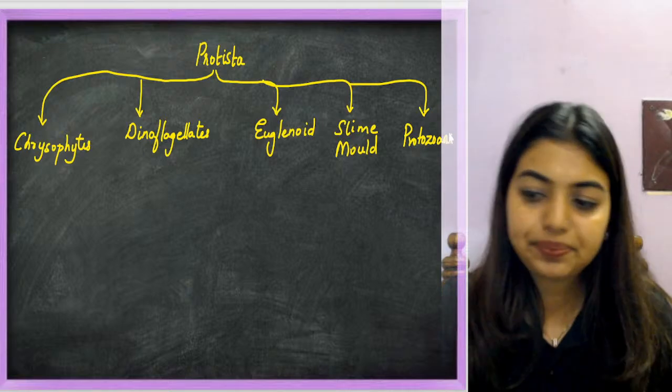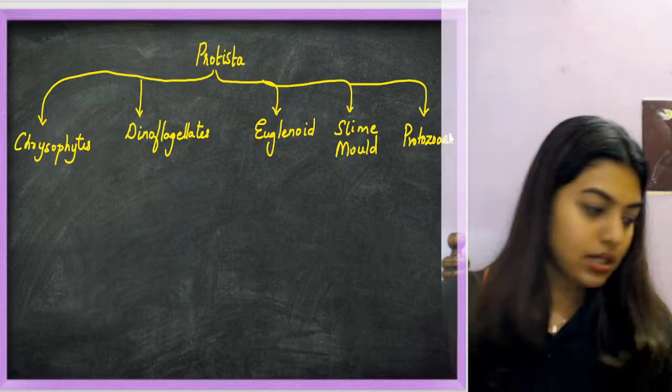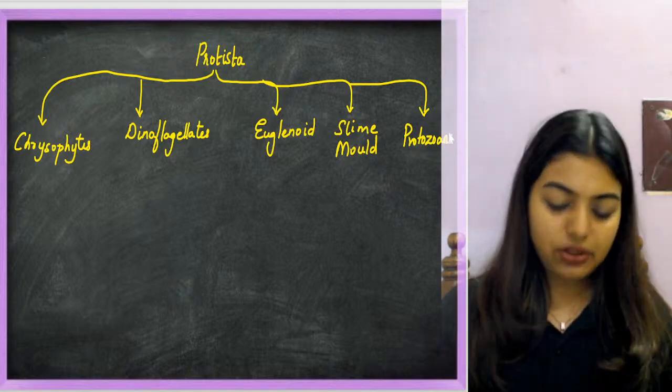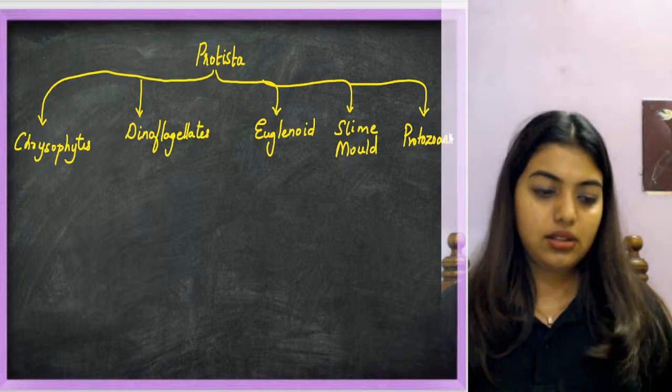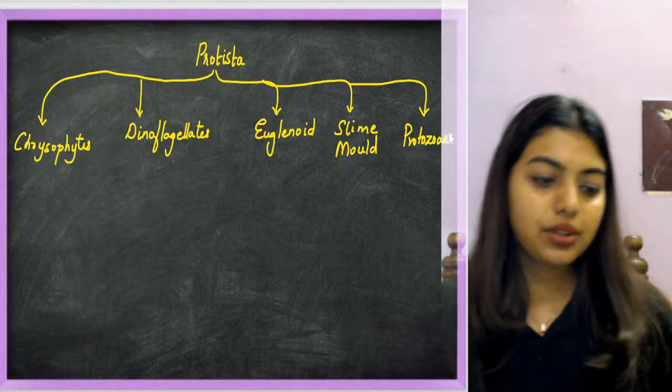Yes, clear? Okay, awesome. So, one second, students. Voice is fine only? Yes, here what is going to happen?